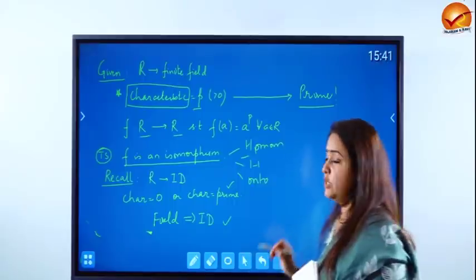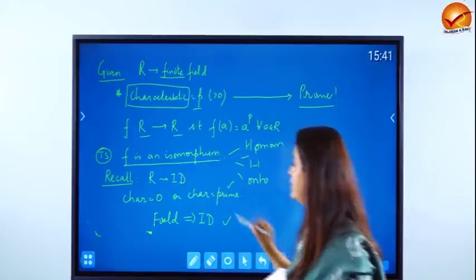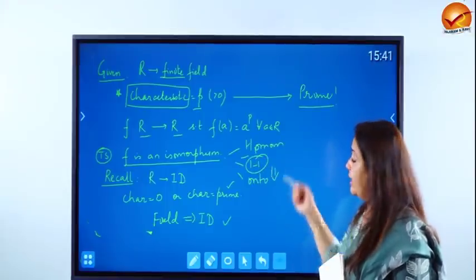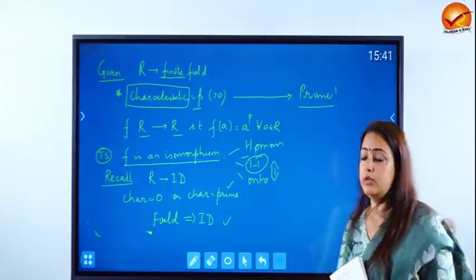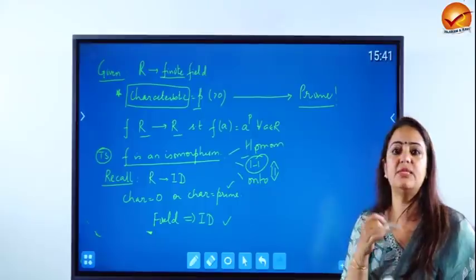R to R. So if, and it is finite, both the things are important, it is from R to R and R is finite. Therefore, if the mapping is 1-1, then it will automatically be onto, and if it is onto, then it will automatically be 1-1. So out of 1-1 and onto, we have to only show 1, whatever we think is easier.